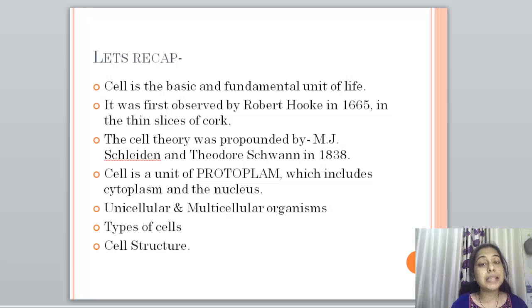Number 3, the cell theory was propounded by M.J. Schleiden and Theodor Schwann in 1838. Cell is a unit of protoplasm which includes cytoplasm and the nucleus. The fifth point is that, depending upon the number of cells, we have unicellular and multicellular organisms. Then there are two types of cells, prokaryotes and eukaryotes.